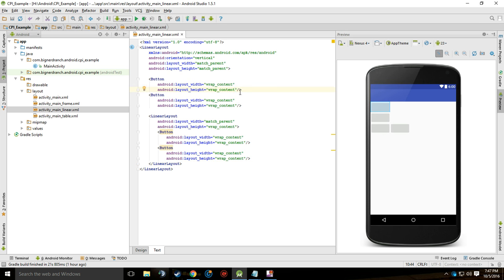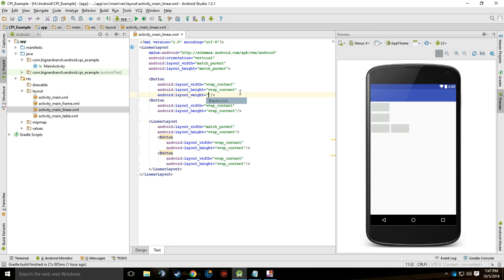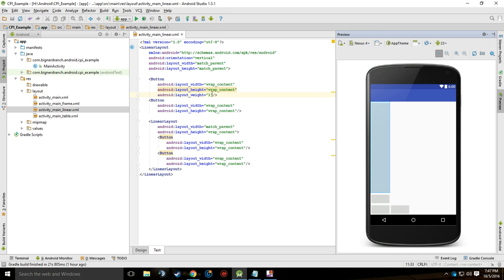So if I went to this button and put Android layout underscore weight and put 1, now you can see because I put a higher priority than these, because these are all set to a default of 0, these are only going to get the necessary space required, and the rest of the space is going to go to this button because it has a higher importance than the rest.